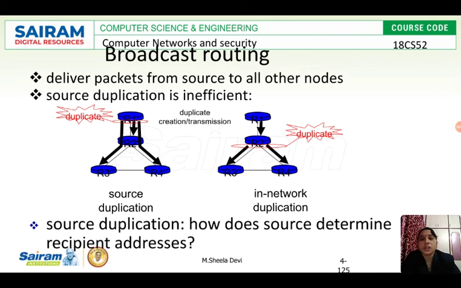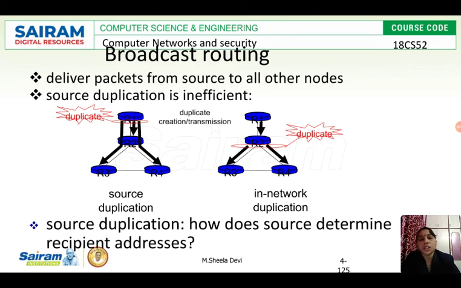In this diagram you can see that R3 and R4 are connected to R2. So it is always wiser to send the message only once to R2. Let R2 duplicate the message according to the number of nodes it is connected to. R1 will send the message hello to R2 only once.